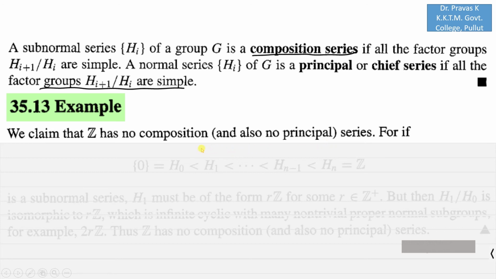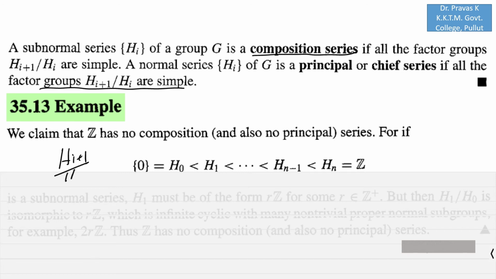For, let us start with a subnormal series of Z. In order to prove that this has no composition series, we need to prove that there is some Hi+1 over Hi which is not simple.